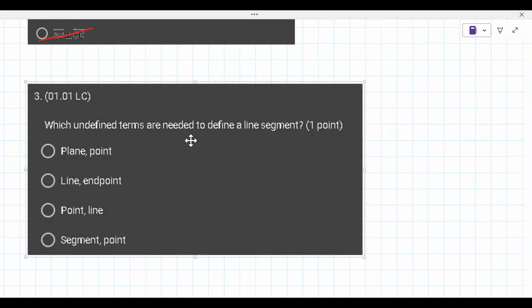Okay. So which undefined terms are needed to define a line segment? So a line segment starts and stops at two different points.